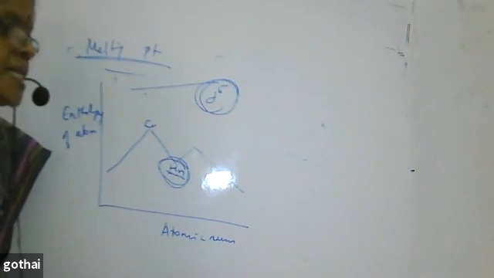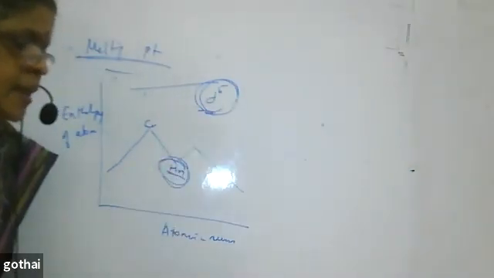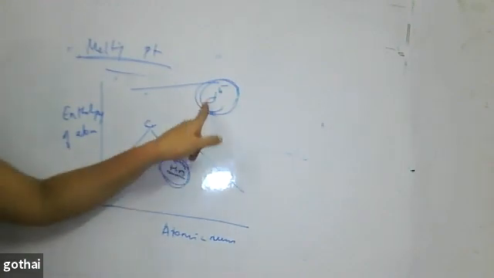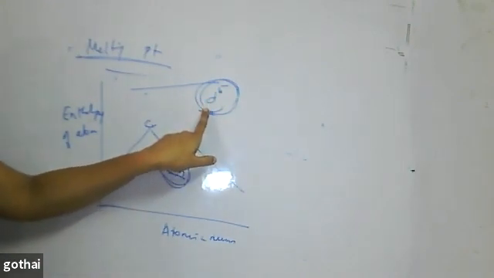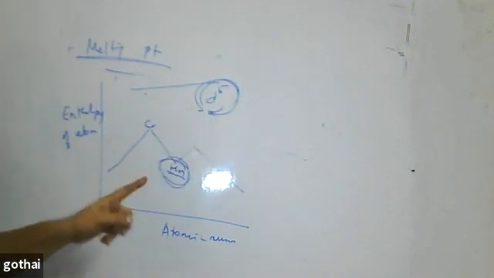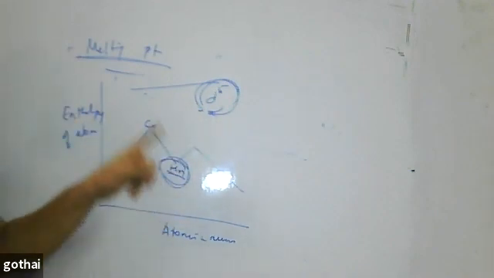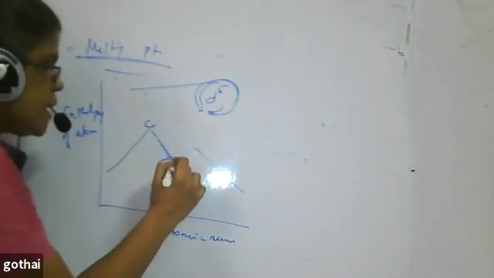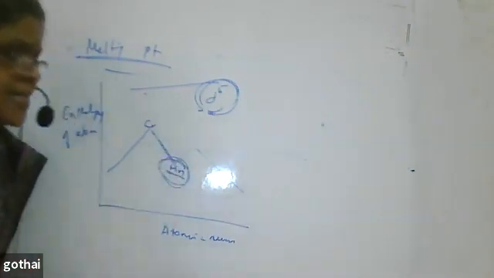Why? Because it would lose its stability, so it retains its stability by having the half-filled d orbital. So the number of electrons involved in bonding of manganese is lesser, and so the enthalpy of atomization is lesser for manganese.